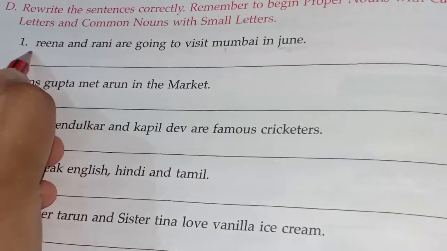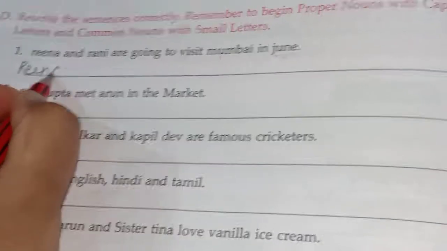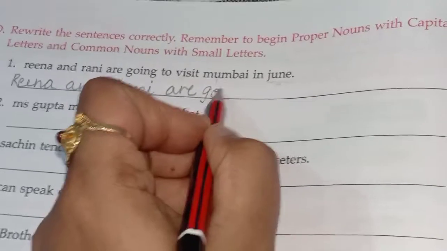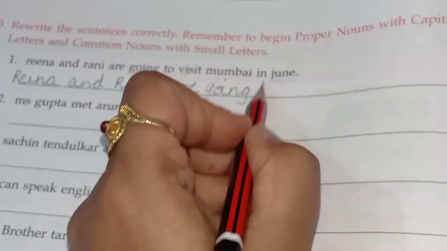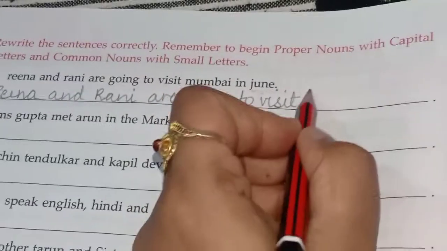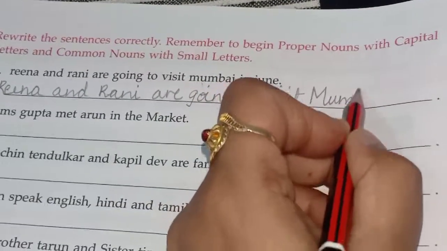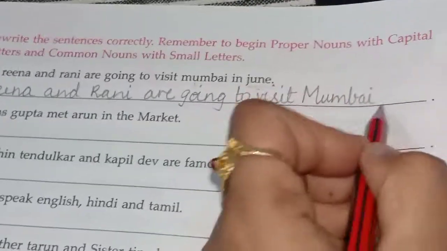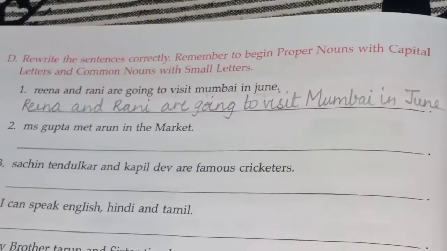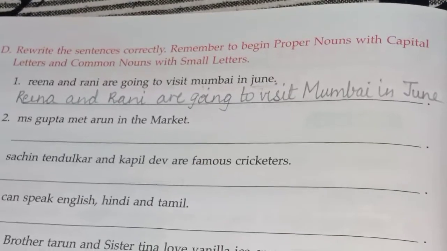You will write Reena and Rani are going to visit Mumbai with capital letter, in June, J with capital letter. Is it clear, children? This is the proper way how you will write the sentences.